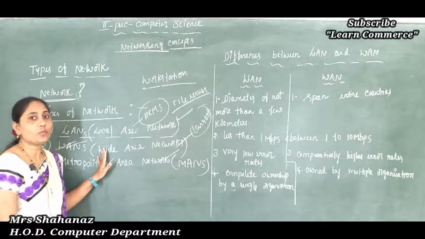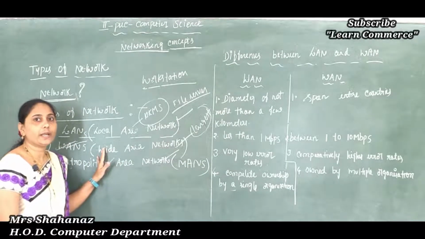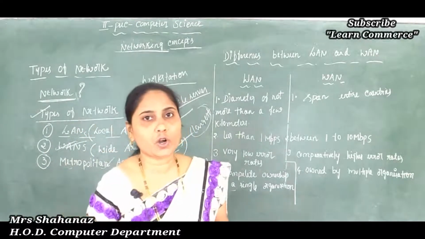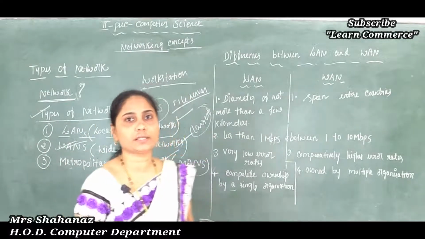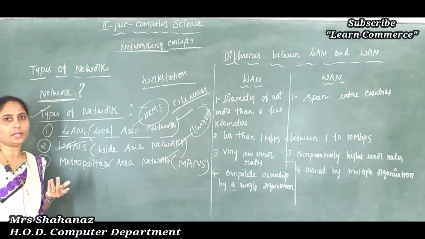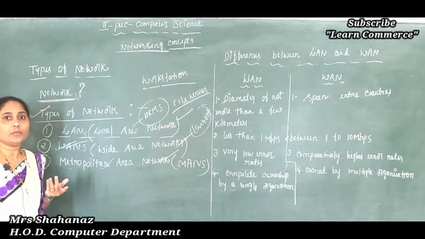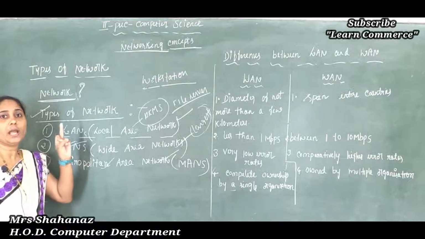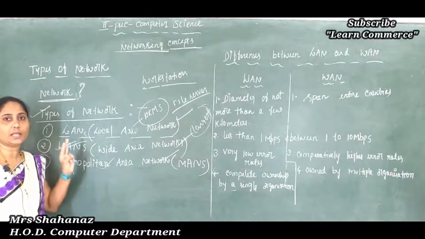So such wide area networks contain a group of computers. Correct? I already said if there is no computer, it is not called a network. Maybe if only one computer is there, it is not called a network. Just the network means we need two computers. The one computer should pass information to the next computer, then only it is called a network.